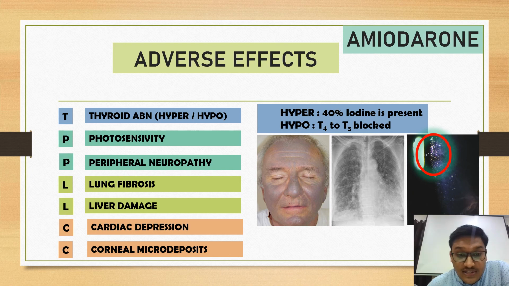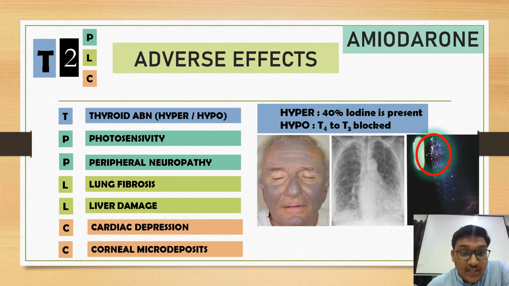As you can see in this diagram, it is the diagram of the lung fibrosis, and this first photo is of the photosensitivity reaction, and it can cause lung fibrosis, liver damage, cardiac depression and corneal microdeposits. So this last photo shows the corneal microdeposits. How can we remember this? T2PLC, like Telangana Police. TPLC, 2PLC, easy to remember.